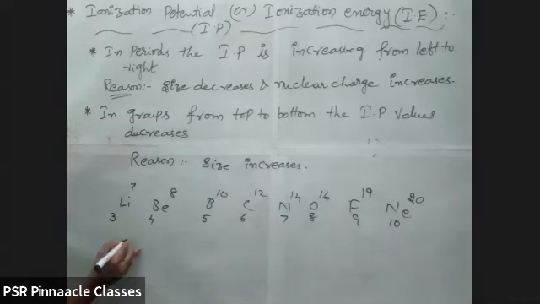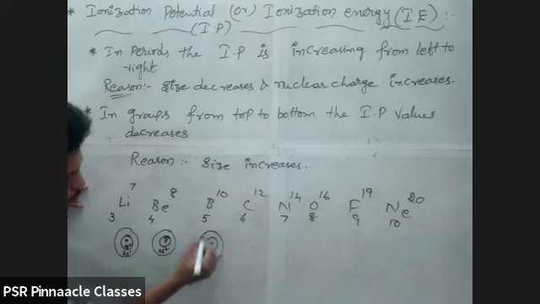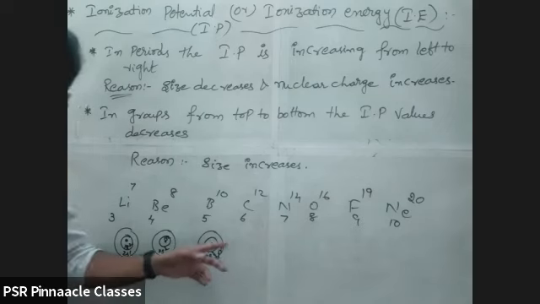Here all of the electrons are entering into the same shell. Check once. Lithium 1s2 2s1. Beryllium 1s2 2s2. Boron 1s2 2s2 2p1. Same shell, na?